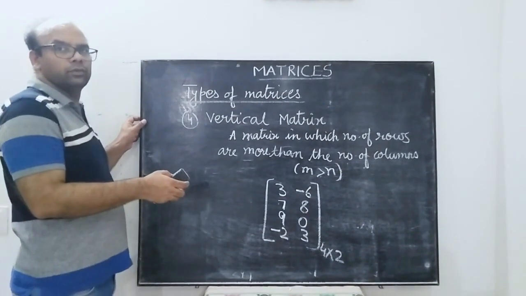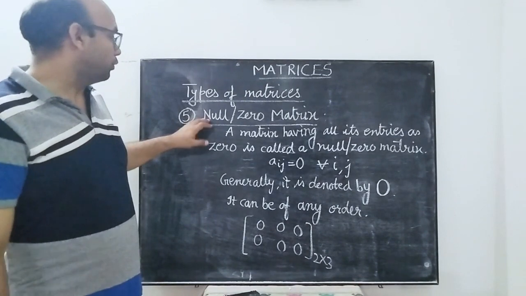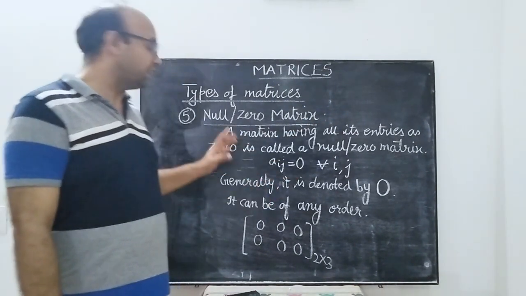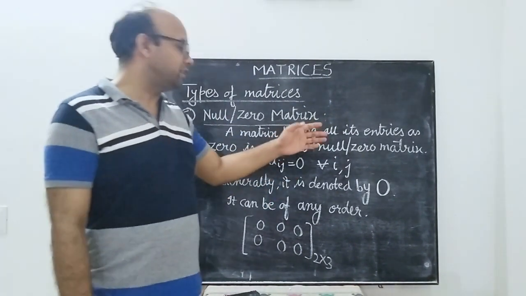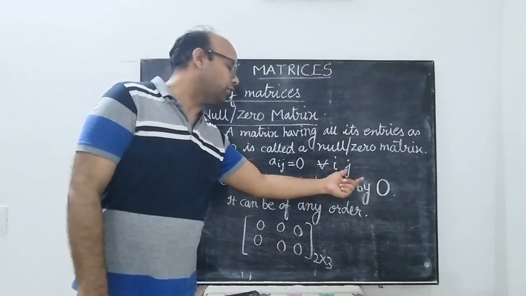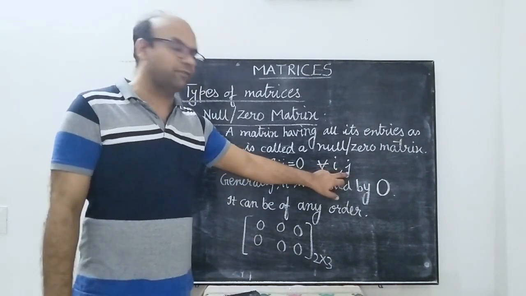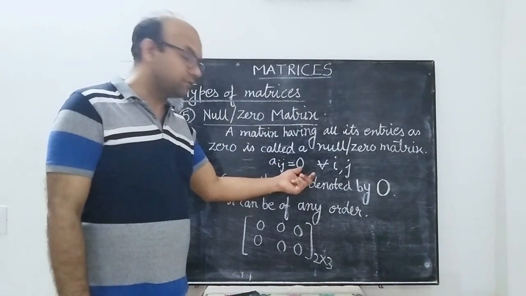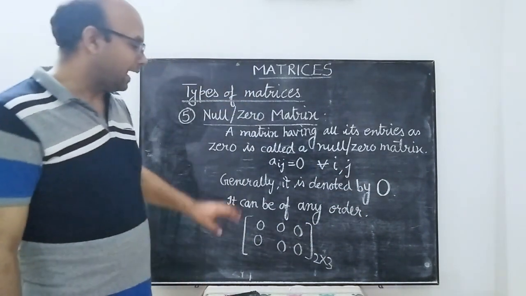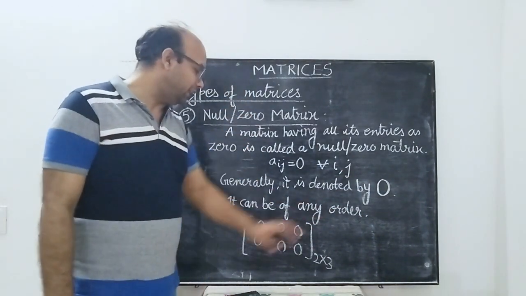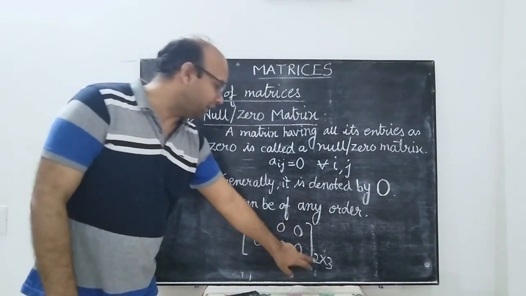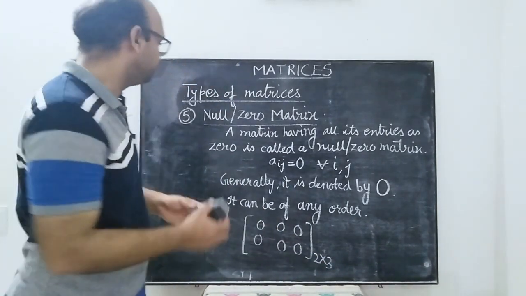Now we just move on to the next matrix, null or the zero matrix. A matrix having all its entries as 0 is called a null or a zero matrix. This can be written as Aij is equal to 0 for every i, j. That means for all possible values of i and j, the element must be 0. Generally the zero matrix is denoted by capital O, and the matrix can be of any order. For example, all the entries are 0 in this matrix and it is of the order 2 cross 3.